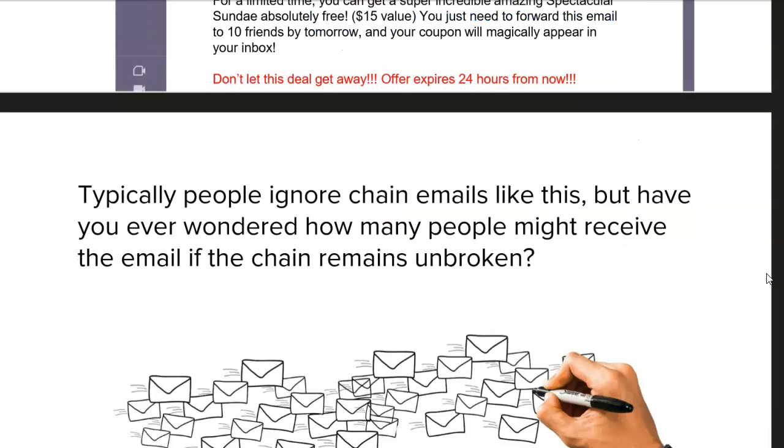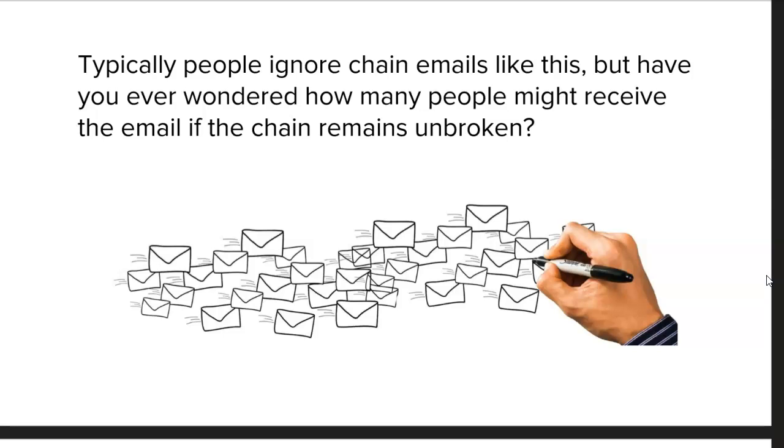Not legit. So these are called chain mail. The chain part of it meaning that you send it to someone and that person sends it to other people and those people send it to other people, and it creates a chain between the original person who sent it and all the people who eventually receive it. So usually when people see stuff like this, they just know to ignore it. We know it's not a legitimate email, but have you ever wondered how big would it get? How many people would this reach if people didn't ignore it, if they actually did forward it on? And how fast would that growth happen?